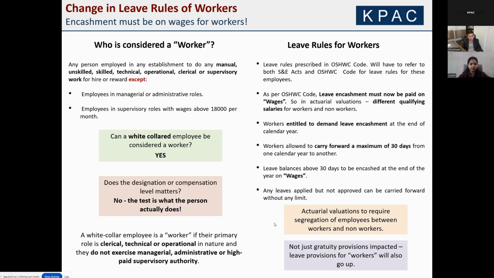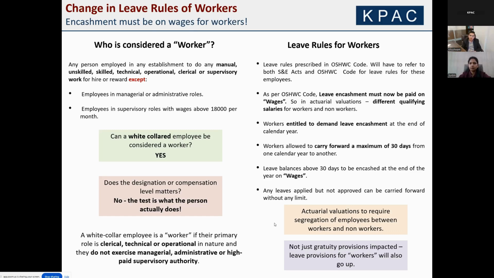This is an interesting one, and from here on, you will have to actually apply this definition to categorize your corporate employees also between workers and non-workers. And if they get categorized as workers, then obviously the provisions of the OSH code apply, and therein come the rules for leaves. Now, understand, local shops and establishment acts will continue to define the rules because labor is a concurrent subject.